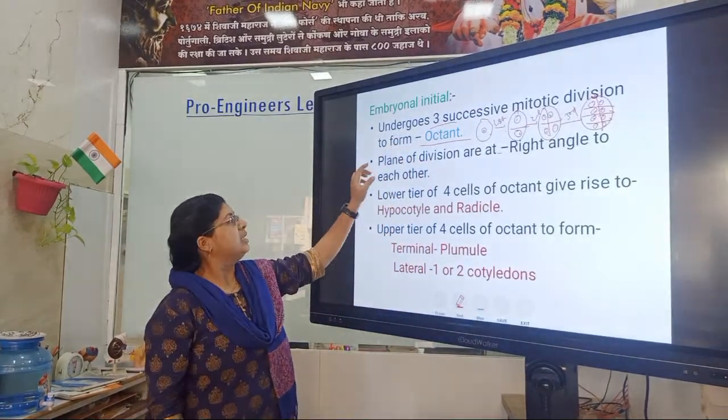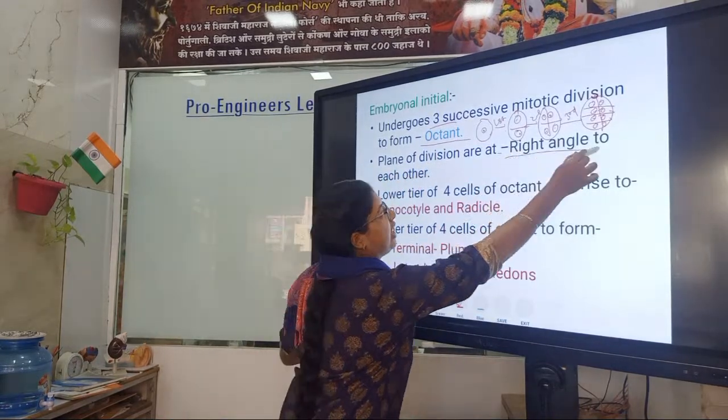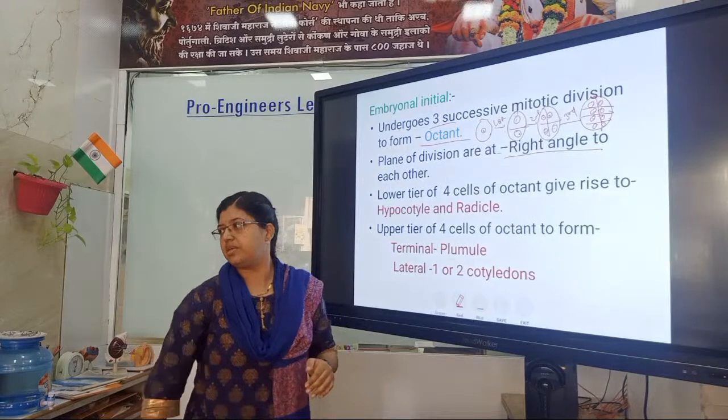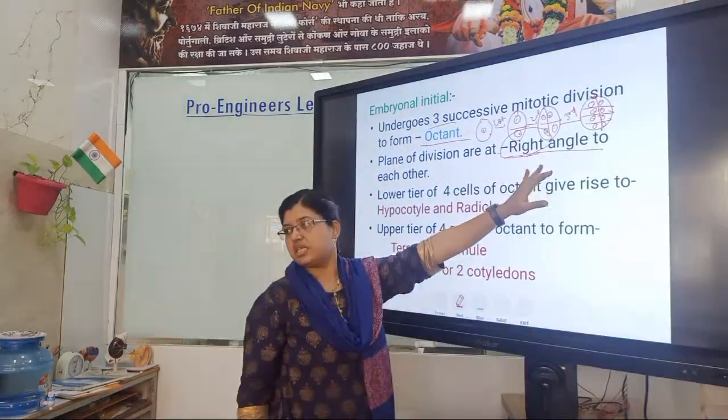Then the plane of division is at right angle to each other. Remember this, right angle to each other.